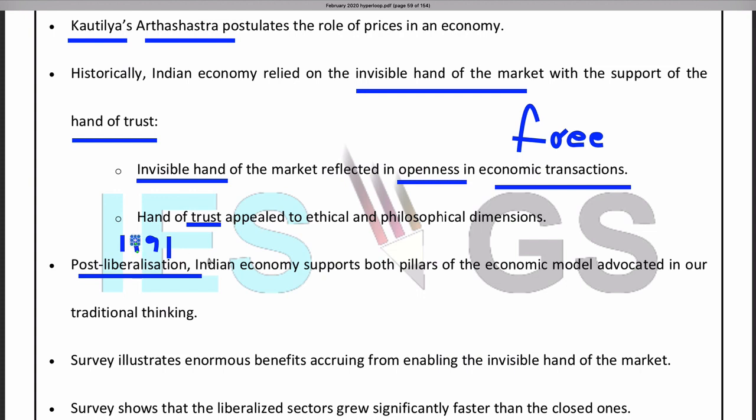Before 1991, what happened? Government control was more. Many sectors were under direct control of the government. Private players were not allowed, and many commodity prices were determined by the government. So there was government presence in each and every sphere, and post liberalization many of the sectors were opened to the private market, that is, the free market. So post liberalization, these were the main pillars of the economic model: the free market and the hand of trust.